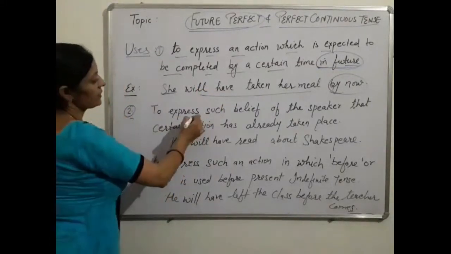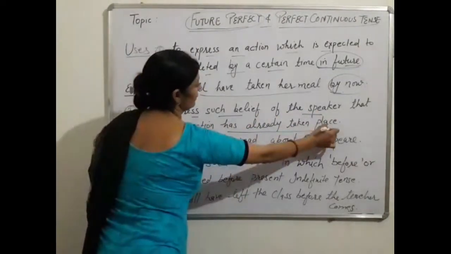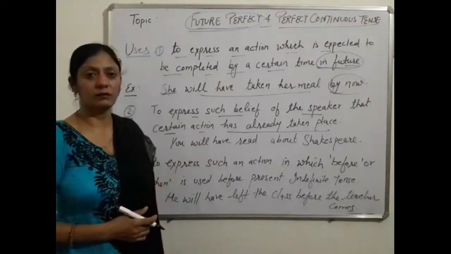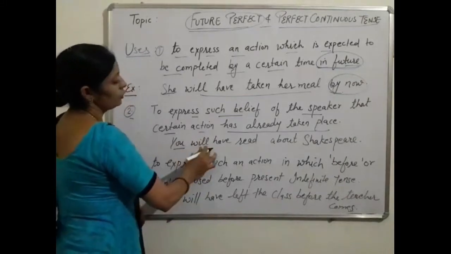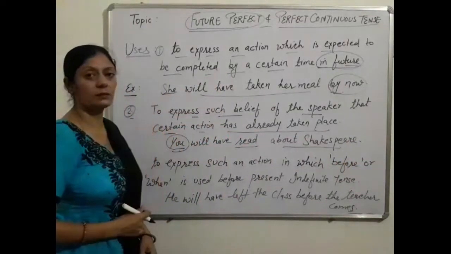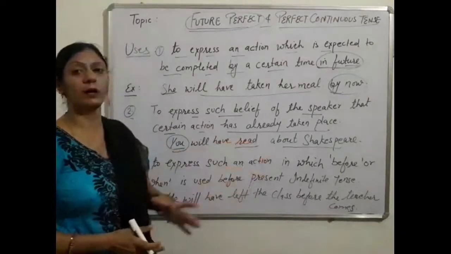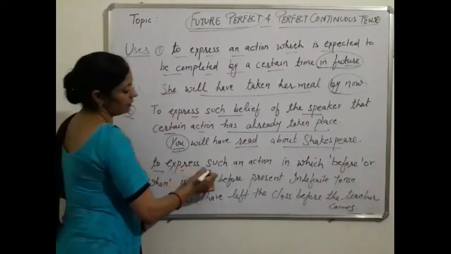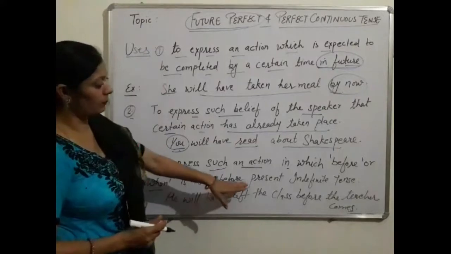The second one is to express the belief of the speaker that a certain action has already taken place. When we hope the person already knows something, the action has already taken place. For example, you will have read about Shakespeare. It means here the subject, the doer of the action, hopes the other person must have read about Shakespeare.